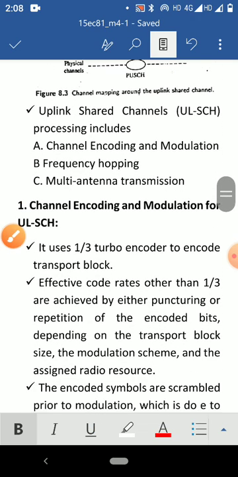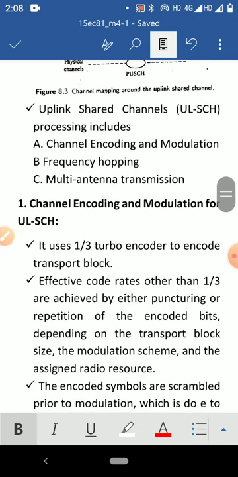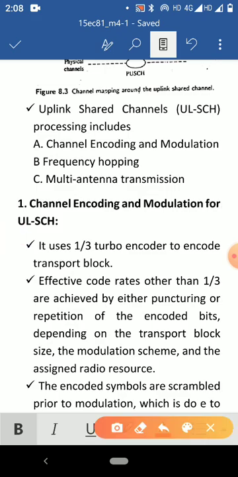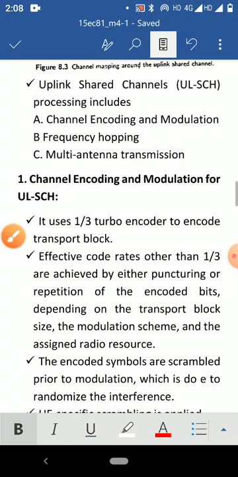Uplink shared channel processing includes the following parts. First one, channel encoding and modulation, second, frequency hopping, and third, multi-antenna transmission. First one, channel encoding and modulation for uplink shared channel.